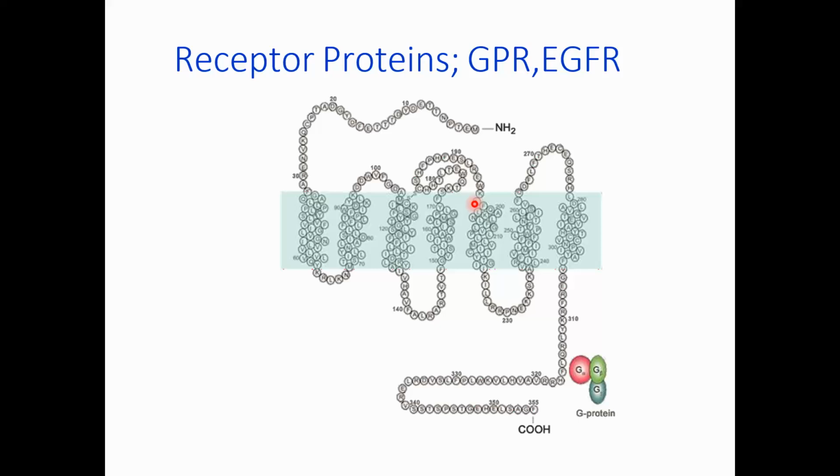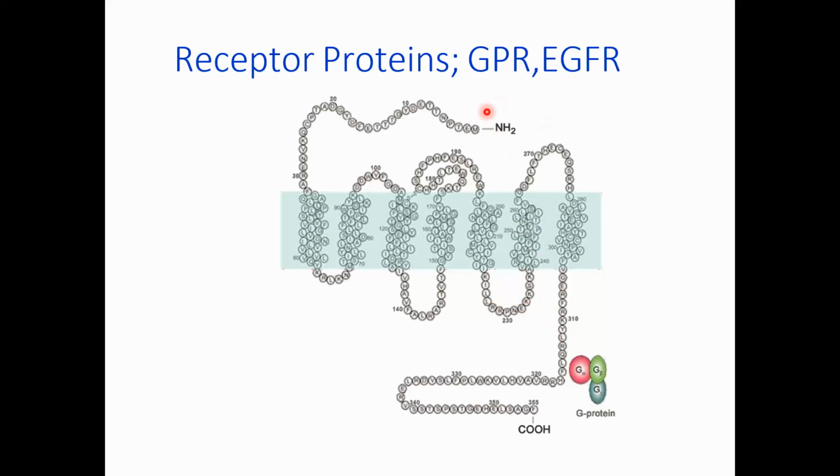And we have another protein, which is a receptor protein. We have already discussed all these proteins, but here we are going to see how they look and how they perform their function. This is a receptor protein, the EGFR receptor, and we can see how the polypeptide chain arranges itself across the plasma membrane. This light aqua green color is the plasma membrane, and this is the polypeptide chain. It crosses the plasma membrane several different times.